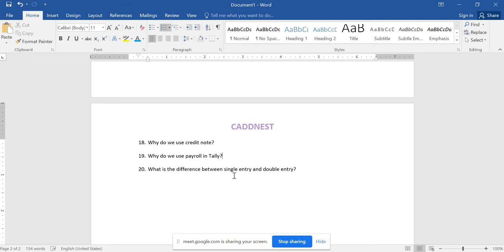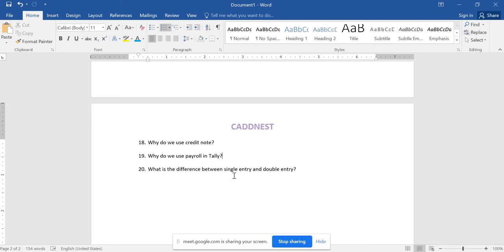Inflow will be written on one side and outflow will be written on the other side, and that's it. That is all about your single entry system, and it is not very accurate. Very small businesses that have a small number of transactions can maintain single entries.